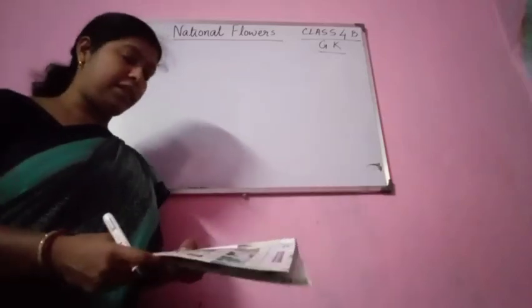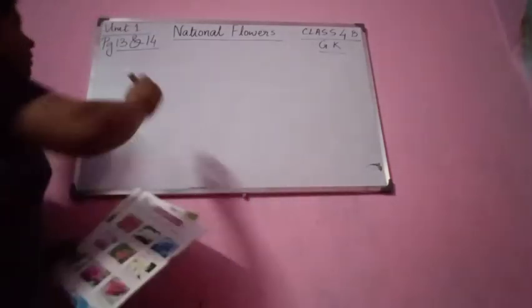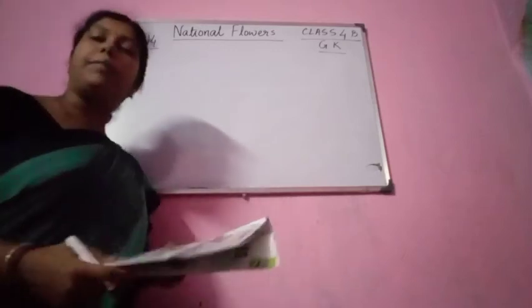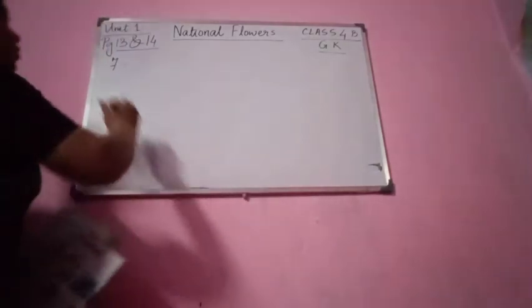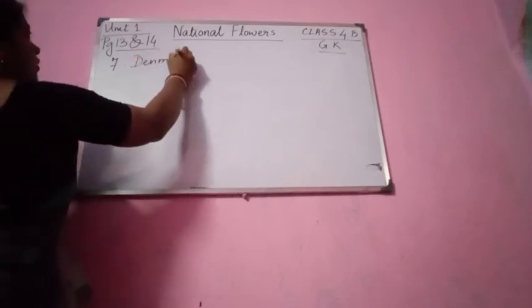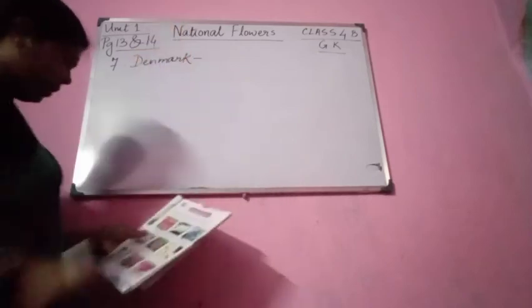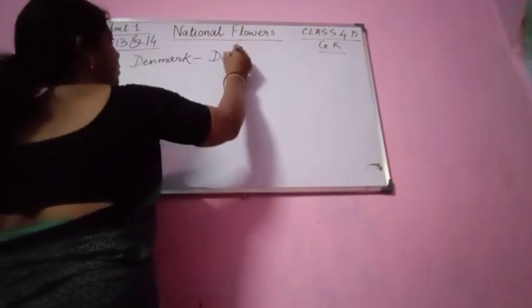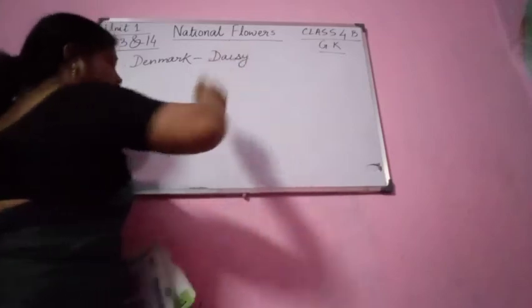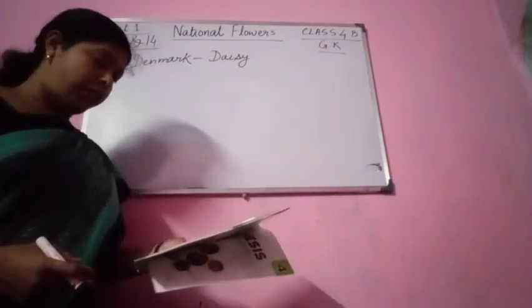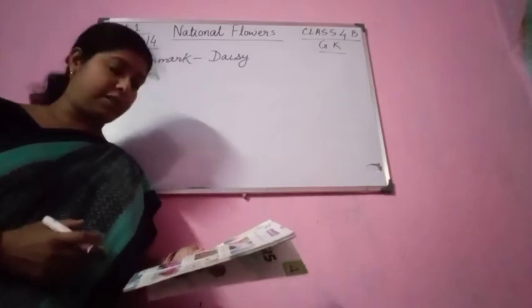Next number is Denmark. That is number 7. What is the national flower of Denmark? Denmark is daisy. The pictures of the flowers are given, you can see. If you don't know that particular flower, you can search also.